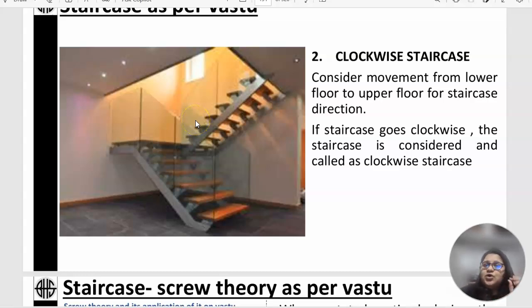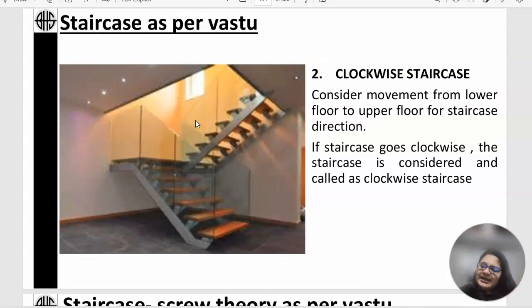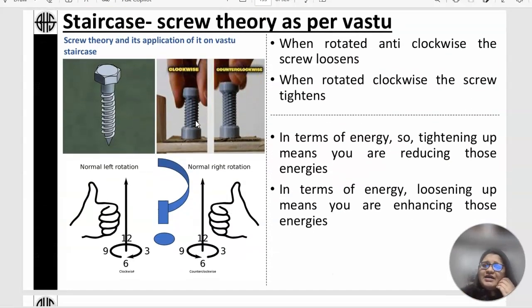Now, from this, what do we actually understand? One, we understand the direction in which it's turning is in a clockwise way. Similarly, for an anti-clockwise, it's the anti-clockwise run. But how exactly does this affect a staircase's run or positioning or its actual effect on Vastu? And which amongst the two, clockwise or anti-clockwise, is best suited to keep in a space? Let us understand that today. Now, since we have understood what a clockwise run staircase and an anti-clockwise run staircase are, let us try to understand what the theory behind this is.